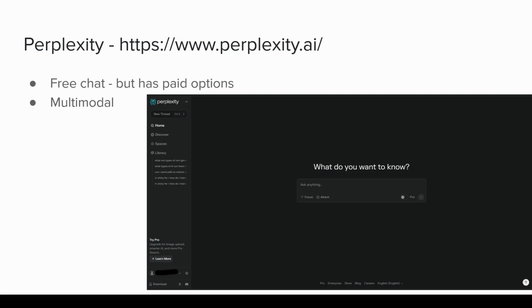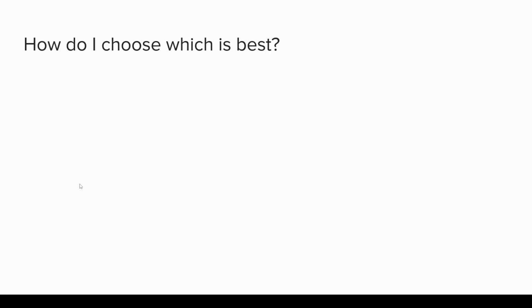So I've used Perplexity quite a bit, and I quite like it for helping with search and quick answers to questions. So the question that you may be wondering is, how do I choose which one of these is best, quote unquote best? Well, this is a little bit challenging. I can't really just say, use this one. The reality is some models are better at some things than others.